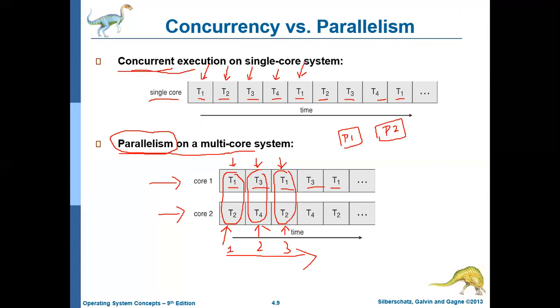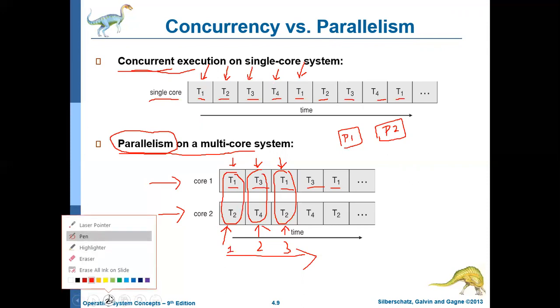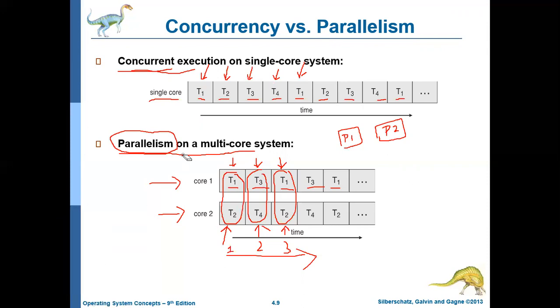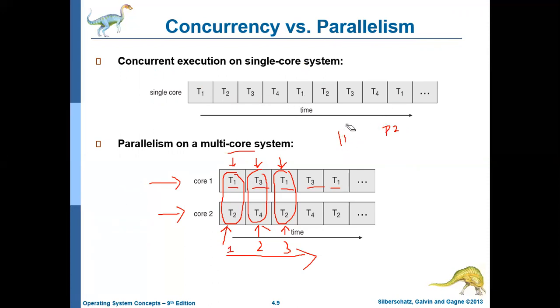So let us stop here. What we have discussed is what a thread is and the difference between a single-threaded application and a multi-threaded application. Then we discussed the advantages of threads or multi-threading, and the different types of parallelism, data parallelism and task parallelism. And finally, we discussed the difference between concurrent execution and parallel execution. Let us stop here.